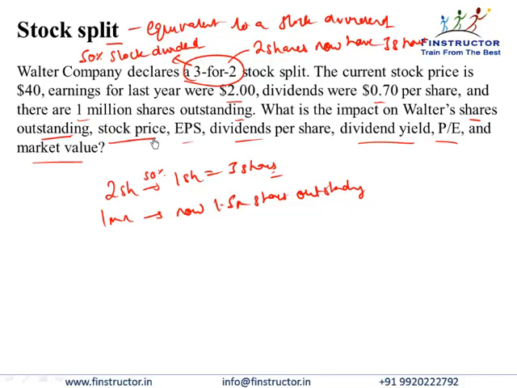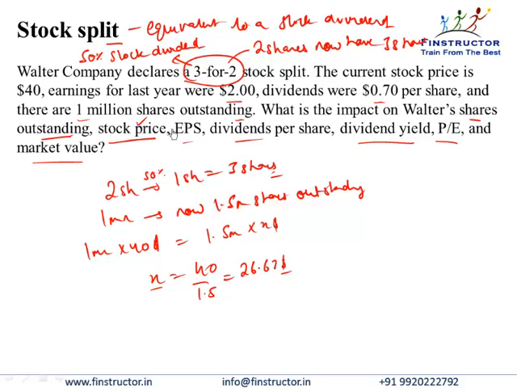As far as the stock price is concerned, the total market value of the company will not change. So earlier it was 1 million into $40. Now also the market value will be the same, that is $40 million, or 1.5 million into X dollars per share. And we can compute the X as 40 divided by 1.5. So the stock price immediately on this announcement or immediately on the execution of this stock split would come down to $26.67 per share. That's the second part.